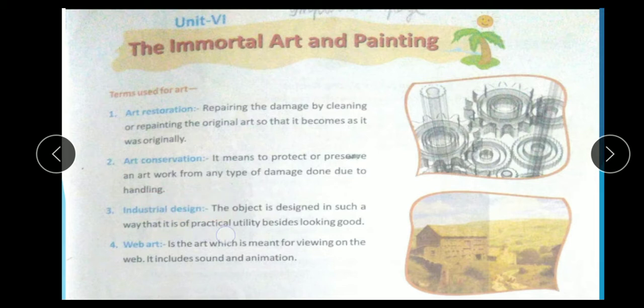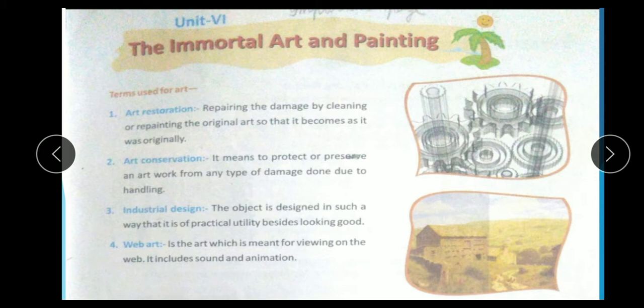Third, industrial design. The object is designed in such a way that it is of practical utility besides looking good. Industrial design means designs made through industries. There are so many types of designs, printed designs on your t-shirts and other things.